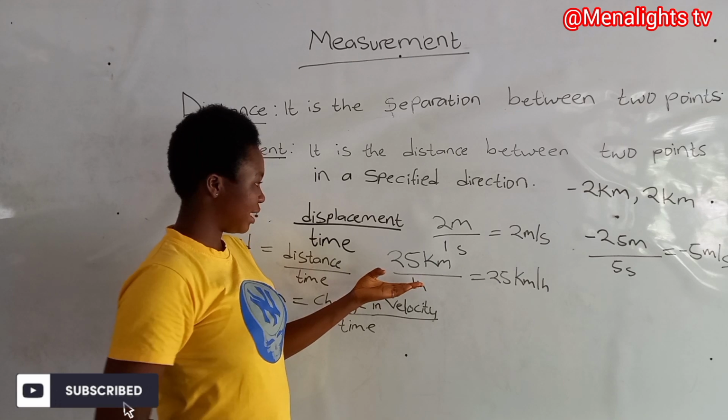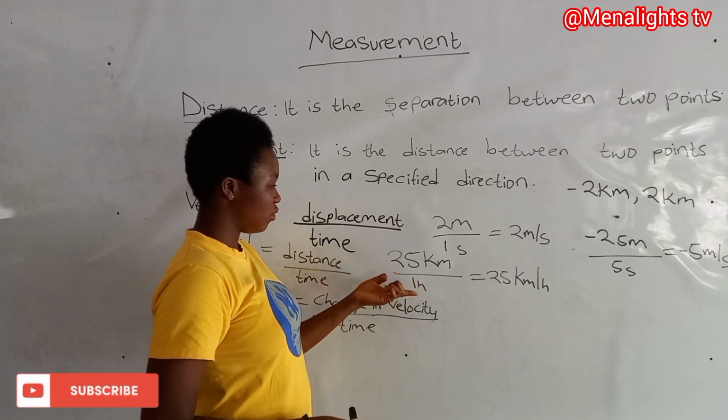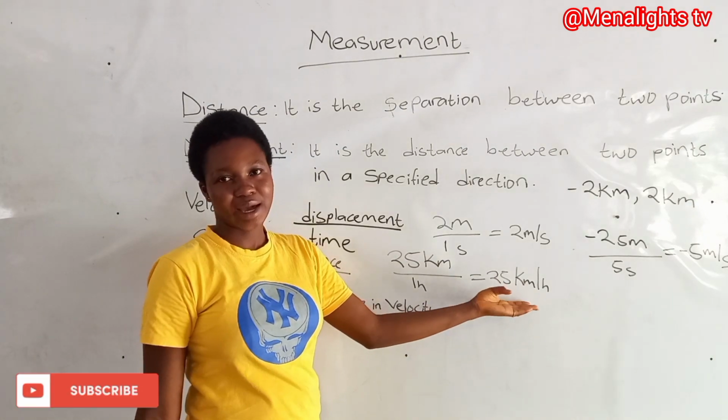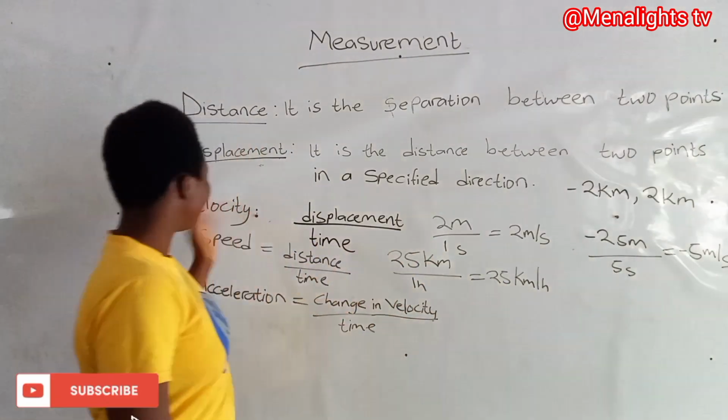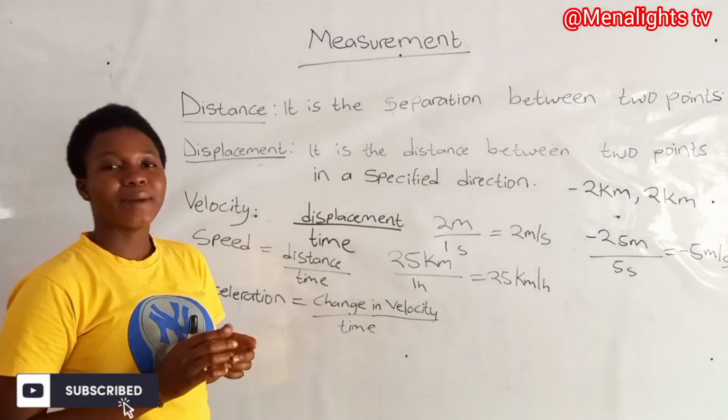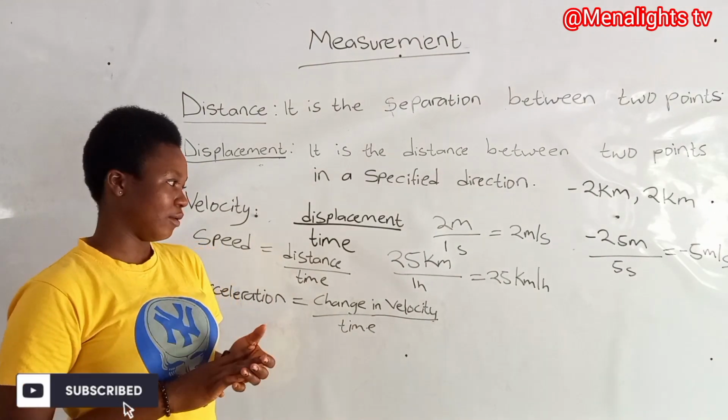So we can have something like this, 25 kilometers over 1 hour. So the speed here becomes 25 kilometers per hour. So the difference between velocity and speed is that velocity has a direction, but speed does not have a direction.